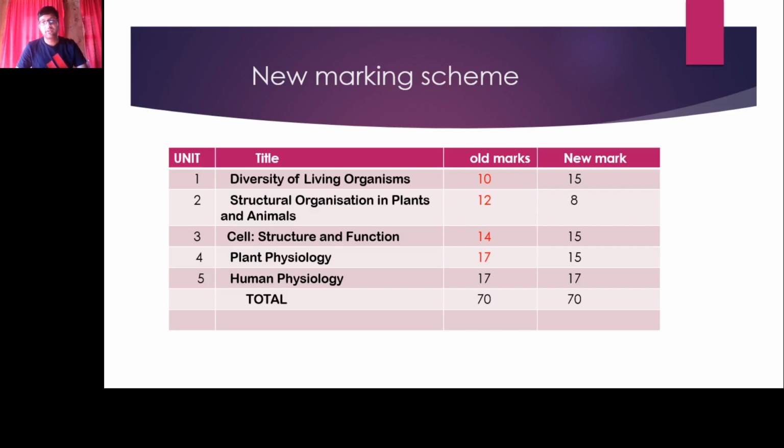The next one is structural organization in plants. It was carrying previously 12 marks. Now it has been reduced to 8 marks. That means 4 marks have been reduced in this unit. It means some topics or some chapters must be deleted from this unit.